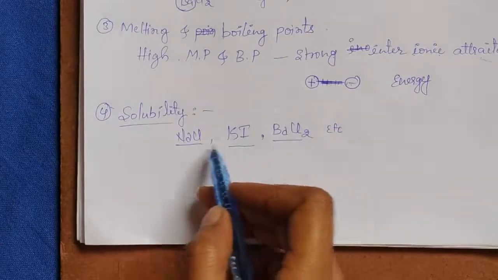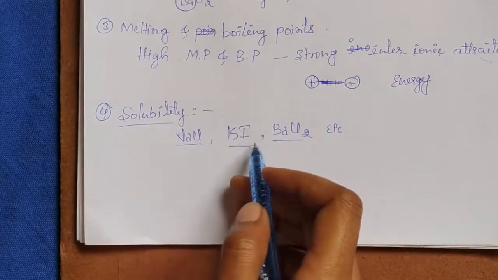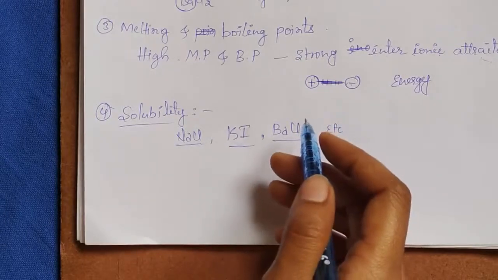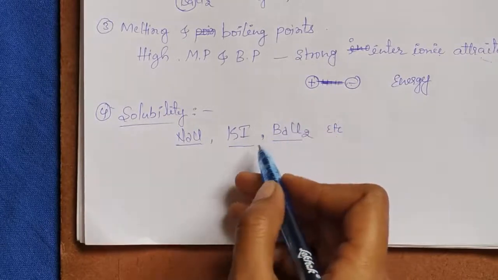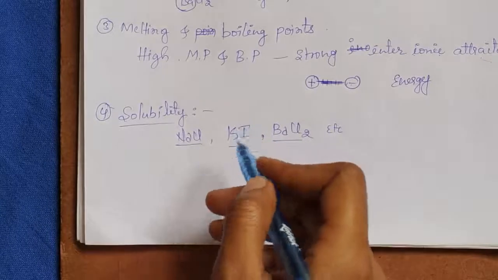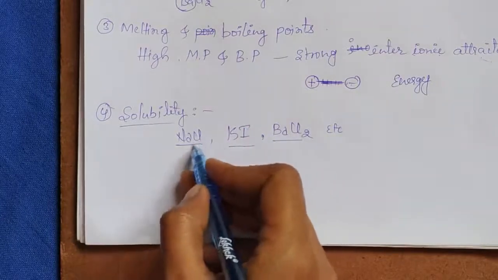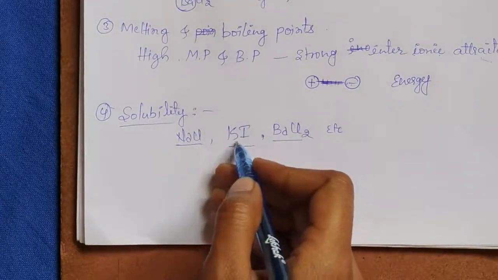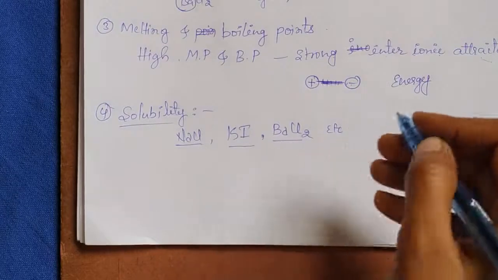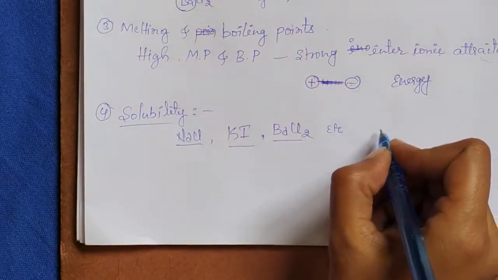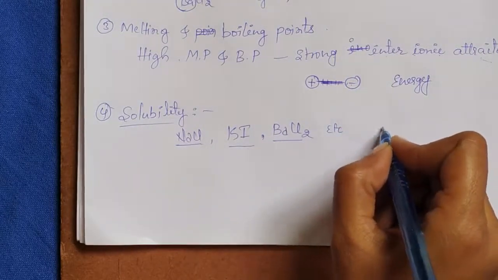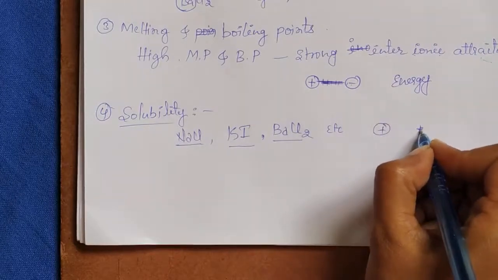We will place all these three salts in different beakers and add 50 ml of water and dissolve the salt. All these salts will dissolve in the water, since they are made up of positive and negative ions.